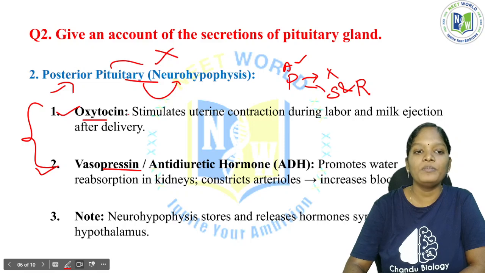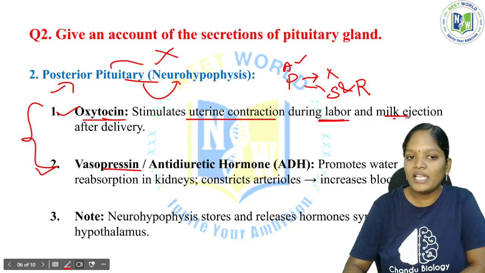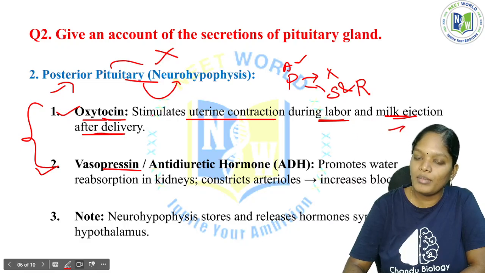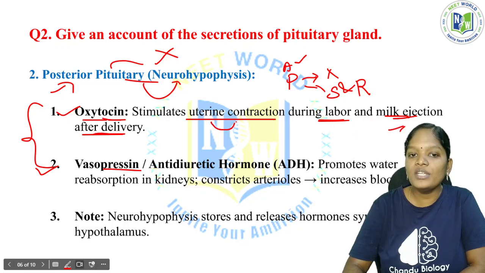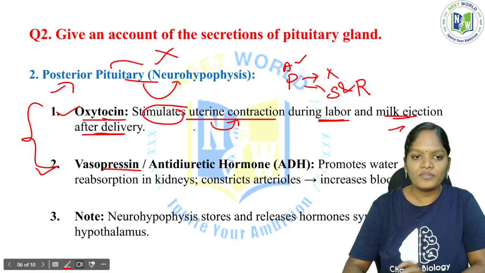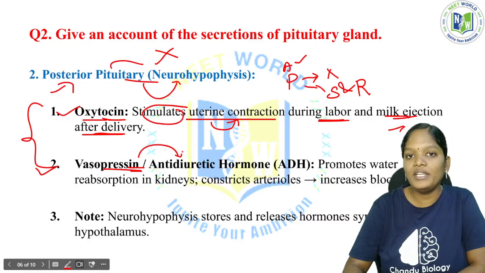Now, oxytocin stimulates uterine contraction during labor and milk ejection after delivery. After delivery, milk ejection is stimulated by oxytocin, and uterine contraction during the labor period is also stimulated by the hormone oxytocin. Now, vasopressin is also called the antidiuretic hormone.